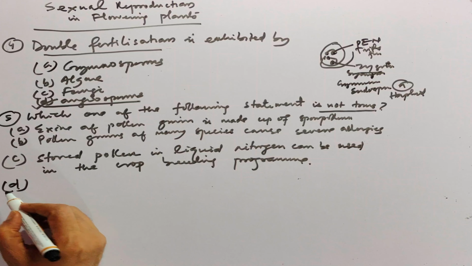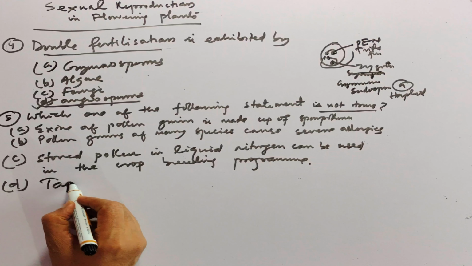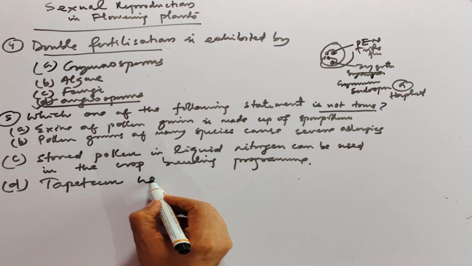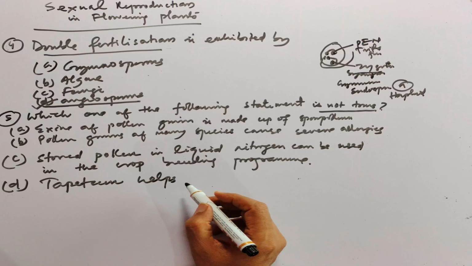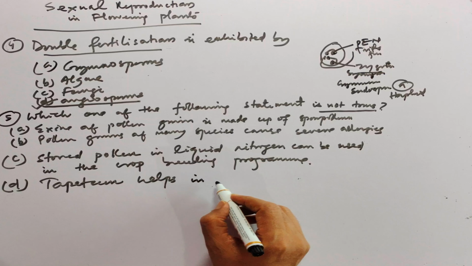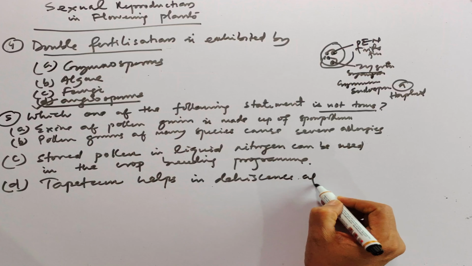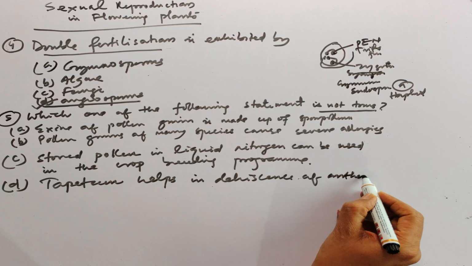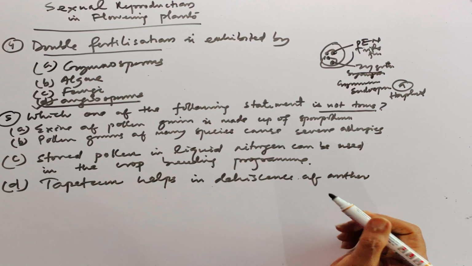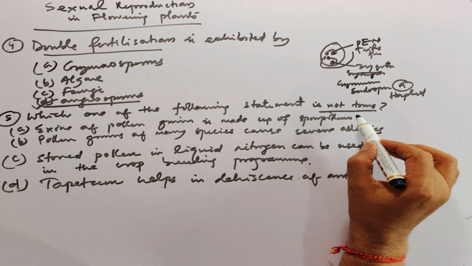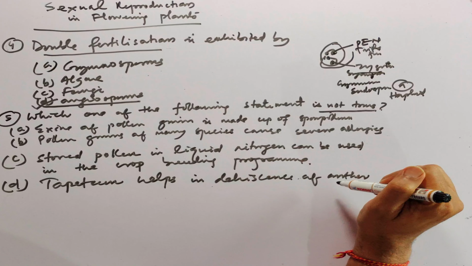And D option is tapetum helps in dehiscence of anther. So students, the important thing is 'not true'. We have to find out which one is the false statement.